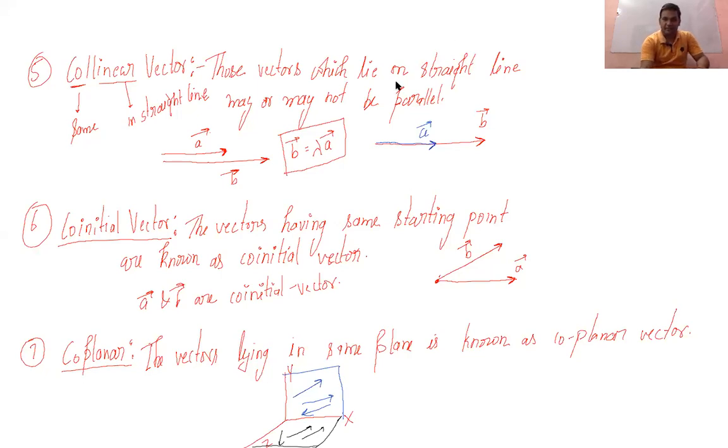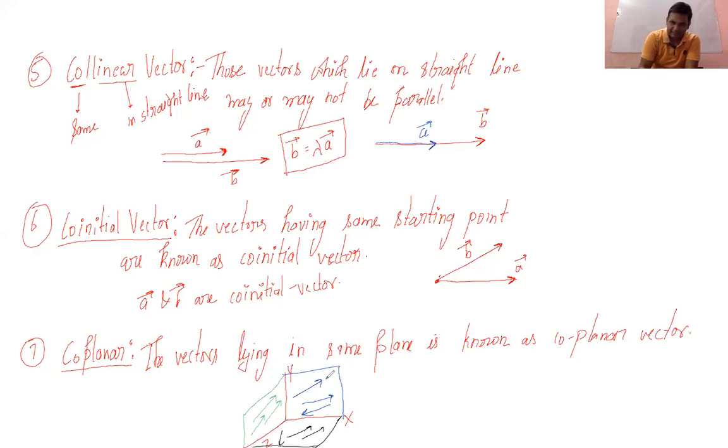And if you are talking about another plane, that is like this, this is the yz plane, and if there are certain vectors, these vectors will also be known as coplanar vectors, but coplanar in the yz plane.